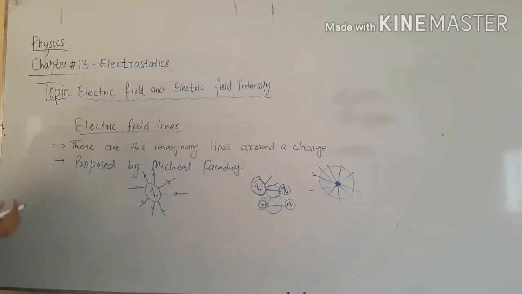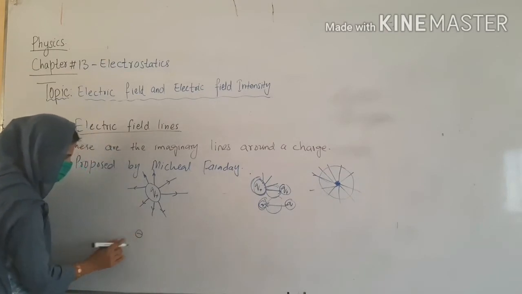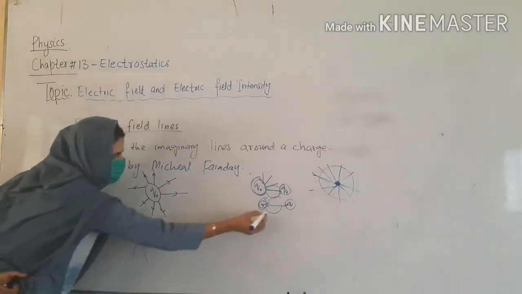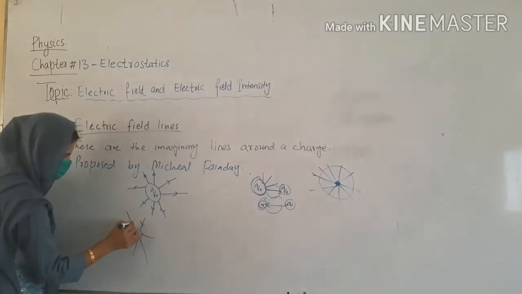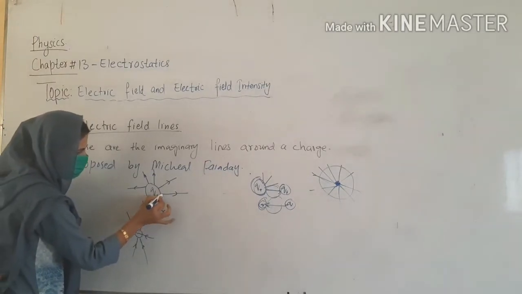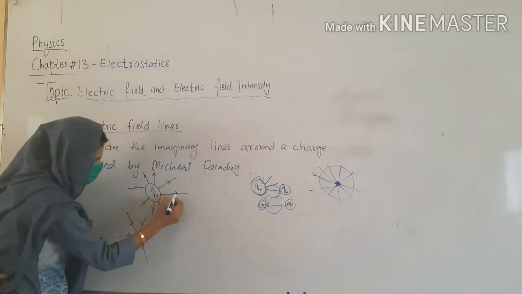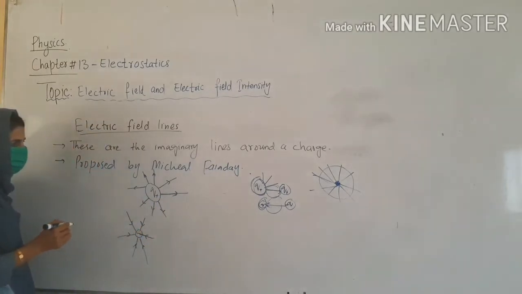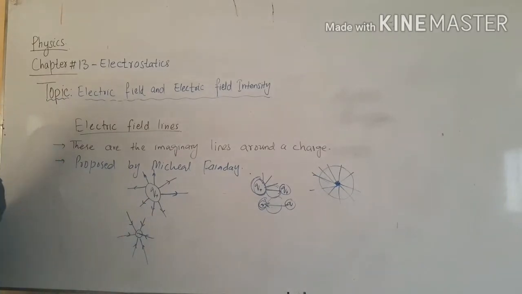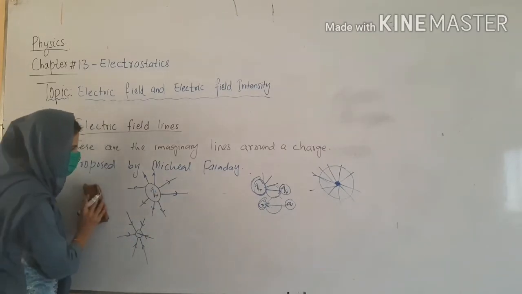If I consider an isolated negative charge, how will it behave? It will have field lines, but the direction will be towards the charge. You can simply say that electric field lines originate from positive charges, because this is the origin point, moving away, and this is the termination point. Field lines originate from the positive charge and terminate at the negative charge. Is it clear? If I have an isolated positive and negative charge, this will be the condition.